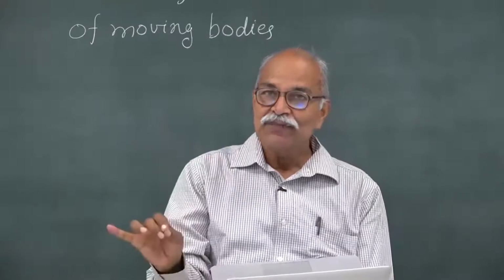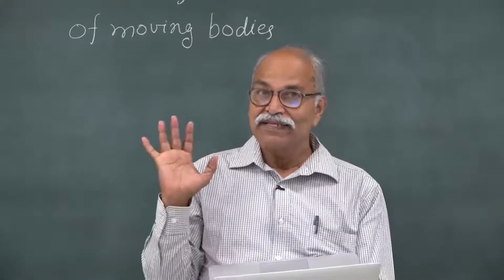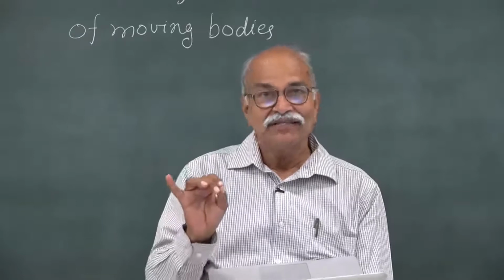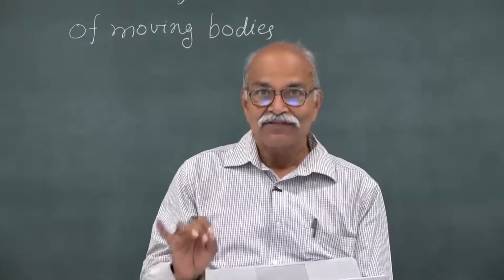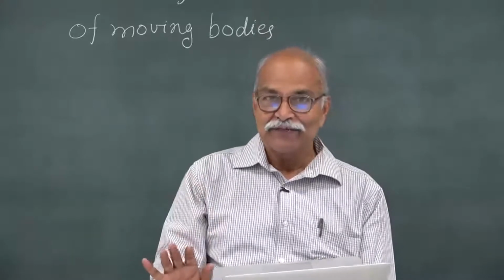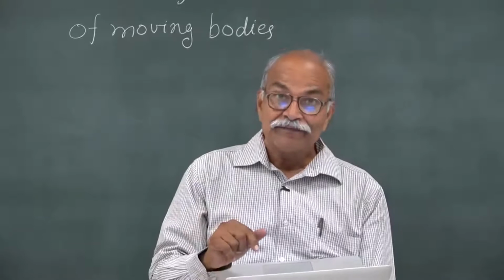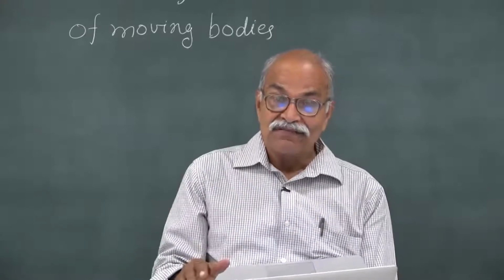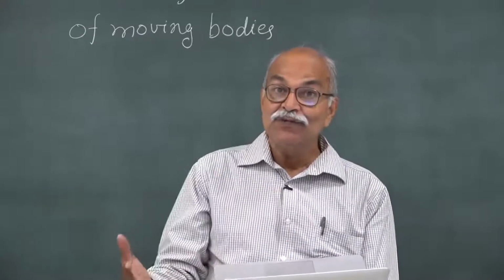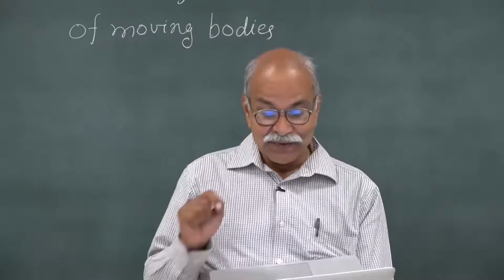Whether the magnet moves and the coil stays at rest, or the coil moves and the magnet stays at rest, you get the same current or electricity generation or deflection in the galvanometer. So, it only depends on the relative velocity, but the two cases are very different once you go for the mechanism of producing that electricity. So, that is what it is said here.